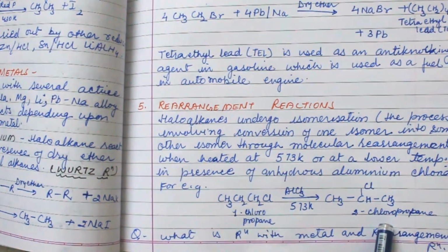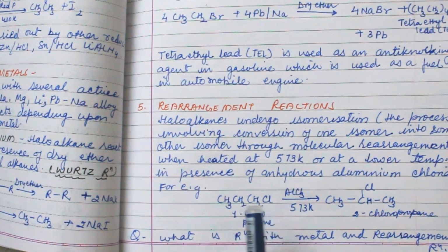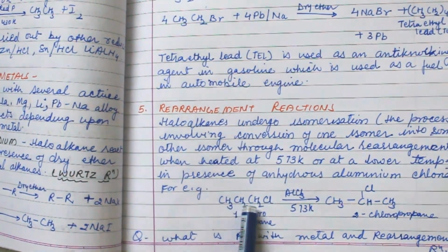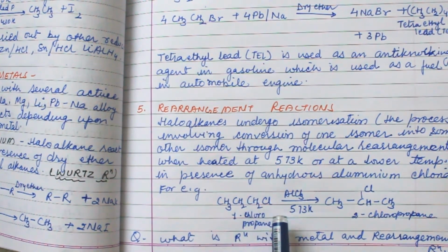So 1 becomes 2. This is the rearrangement. The chlorine just gets rearranged to the second position. This is known as a rearrangement reaction, where the functional group rearranges to a different position.